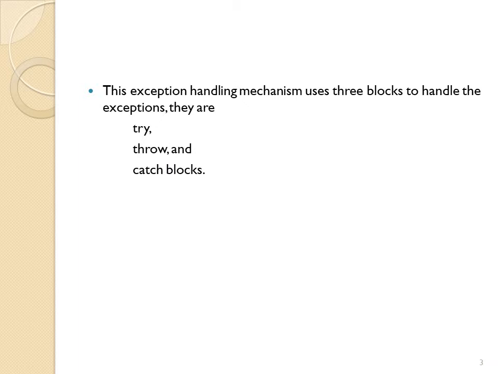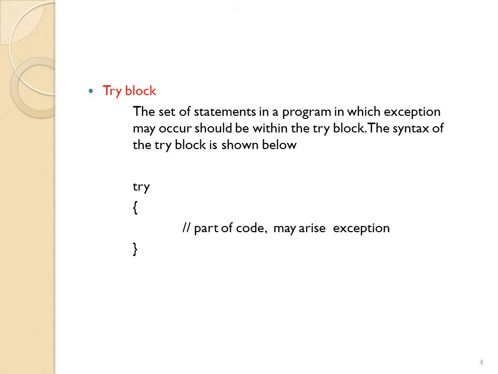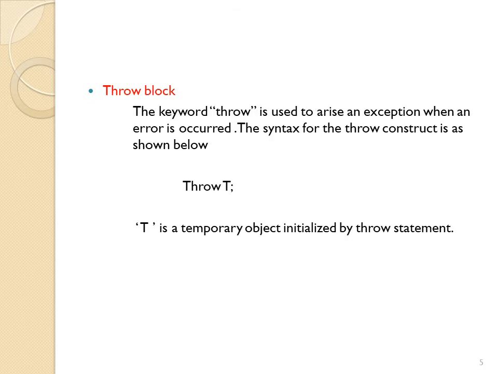This exception handling mechanism uses three blocks to handle the exceptions. They are try, throw, and catch blocks. Try block. What is try block? The set of statements in a program in which exception may occur should be within the try block. The syntax of the try block is shown below. Try, opening brace, closing brace. In between, the part of the code which may raise an exception should be within this try block.